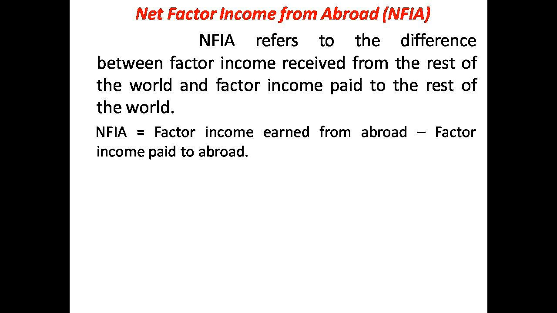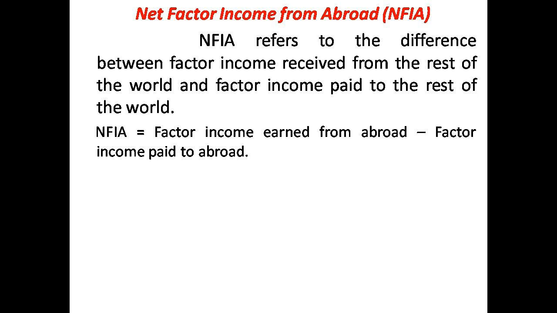To put it in simple ways, it is the difference between income earned by Indians outside India and income earned by foreigners in India. So NFIA refers to the difference between factor income received from the rest of the world and factor income paid to the rest of the world.